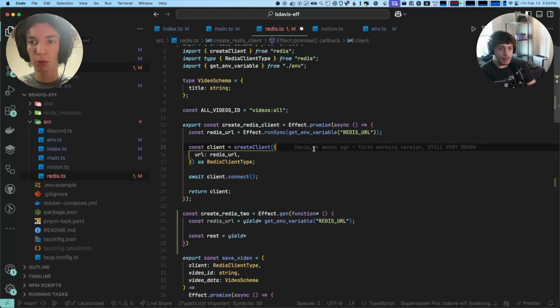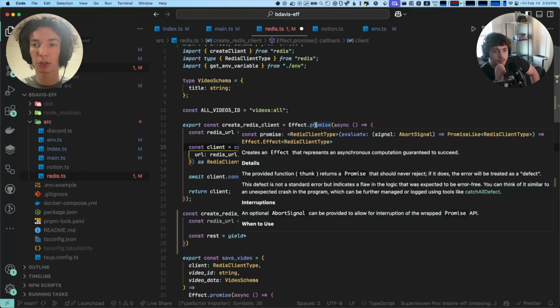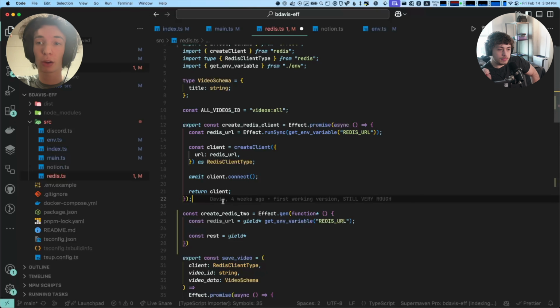You want to make your effects very fine grained, in the sense that there's this thing called effect.promise. Effect.promise allows you to create an effect from a promise. When you're starting out, if your entire program is promise based, you can just wrap your whole program in effect.promise.